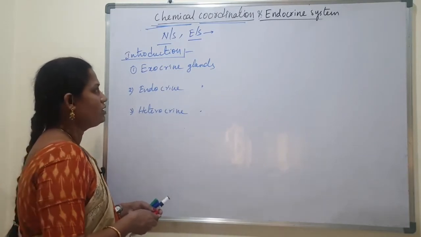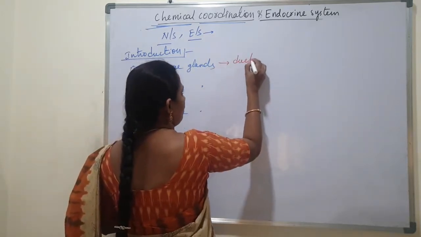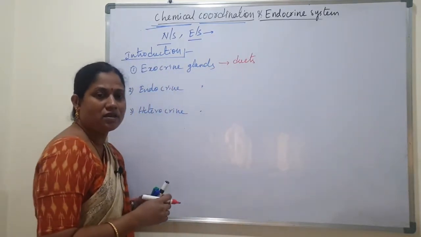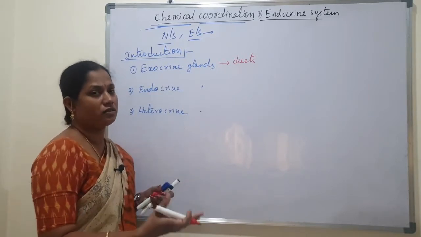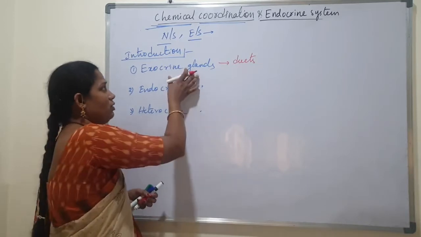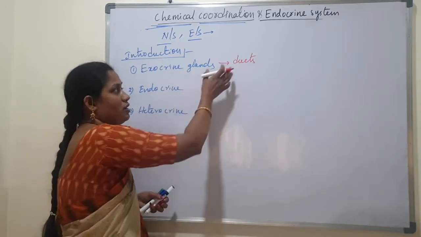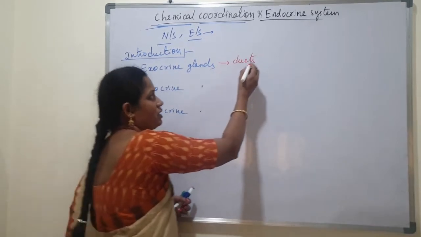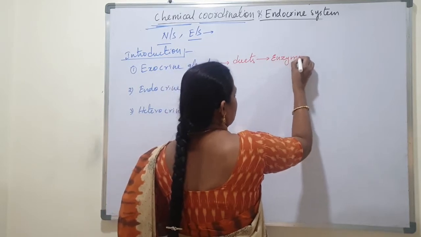Exocrine glands are provided with ducts. With the help of ducts, they release their secretion into their target organ, so they are called exocrine glands or duct glands. Their secretions are called enzymes.